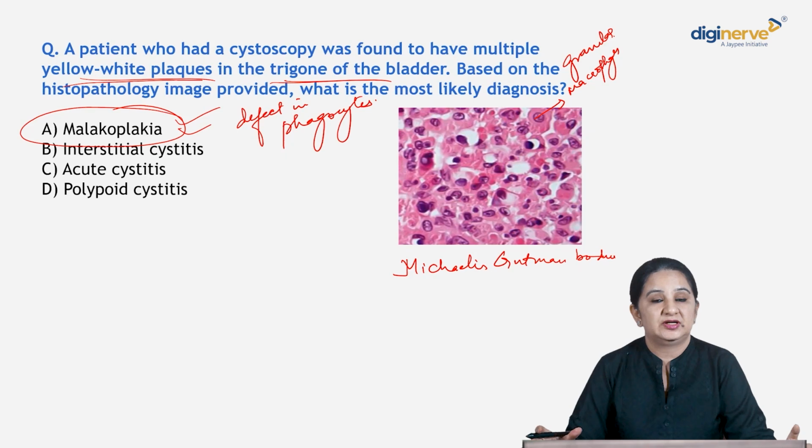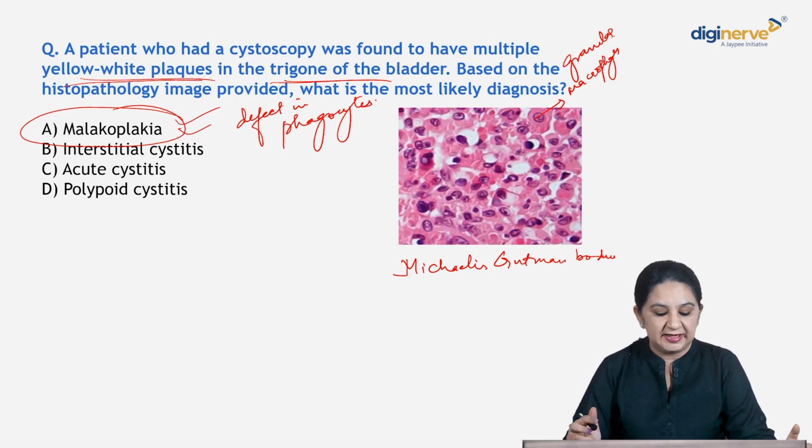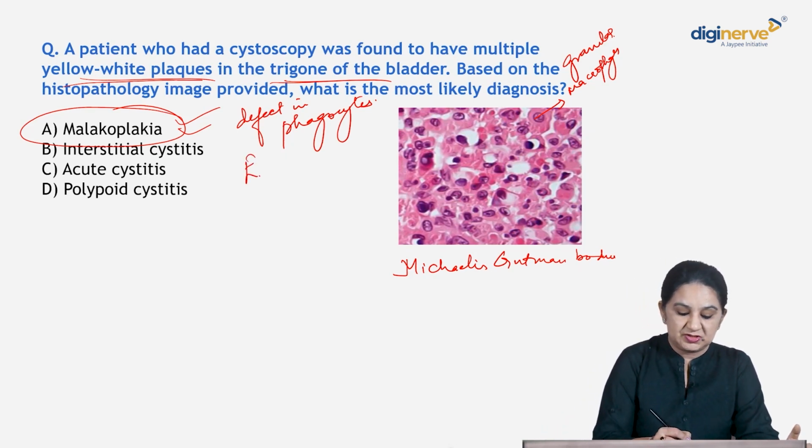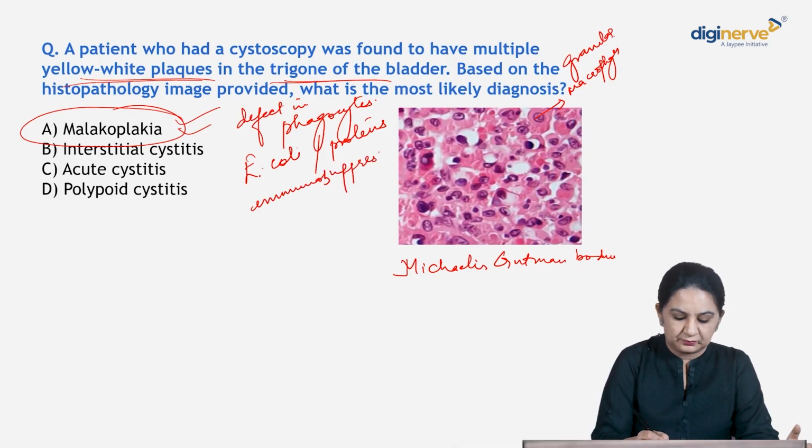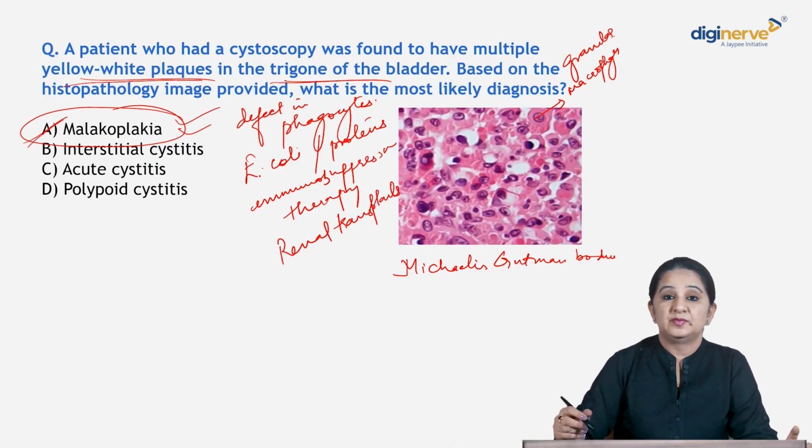Chronic inflammatory condition, usually in the setting of primarily bacterial infections. Which one? E. coli and Proteus. Commonly seen in immunosuppression, in immunosuppressive therapy, and patients on renal transplants. So the answer is malacoplakia.